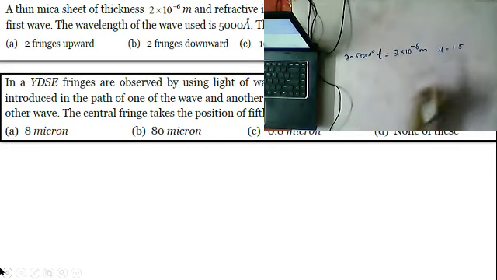You need to observe what they have given in the question, and based on that we need to decide. Just observe the formula clearly.